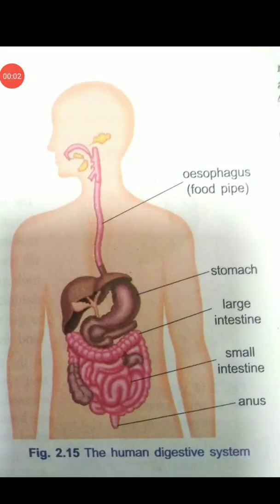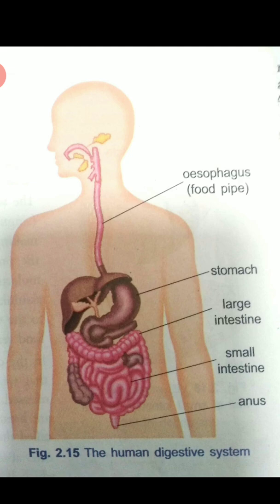Let's see how digestion takes place in human beings. We take in food through the mouth, digest and utilize it. The unused parts of the food are defecated. Have you ever wondered what happens to the food inside the body? The food passes through a continuous canal which begins at the buccal cavity and ends at the anus. The buccal cavity means mouth. The canal can be divided into various compartments.